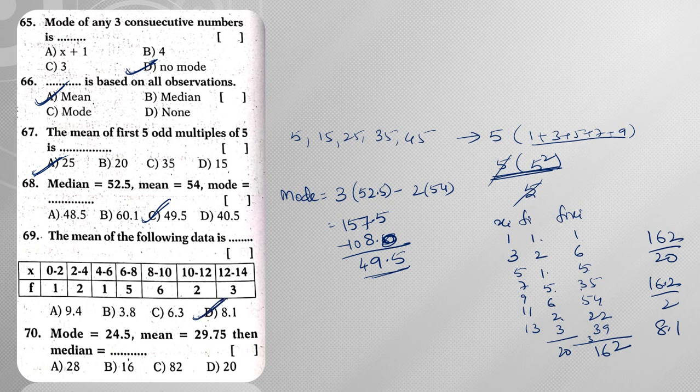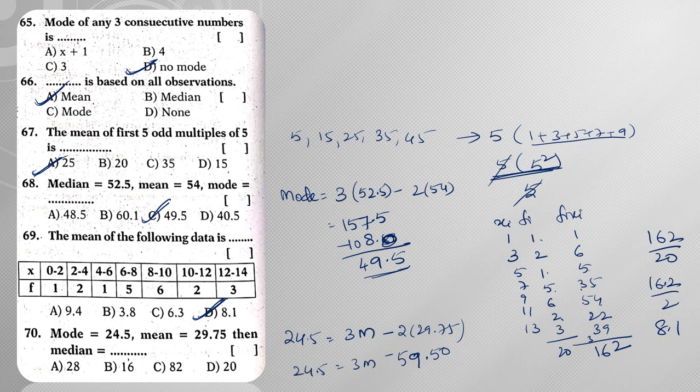Next, mode is equal to 24.5, mean is equal to 29.75, then median is equal to what? We already know the formula: mode equals 3 times median minus 2 times mean. So 2 into 29.75. When you multiply, 2 5s are 10, 2 7s are 14 plus 1 is 15, 1 is carried, 2 9s are 18 plus 1 is 19, again 1 is carried, 2 2s are 4 plus 1 is 5.